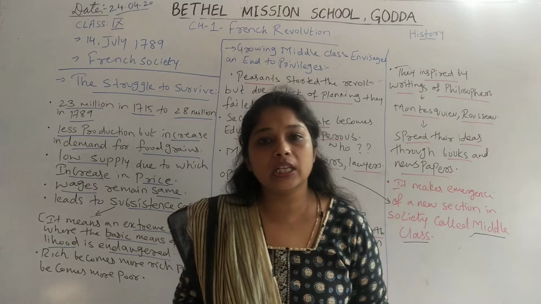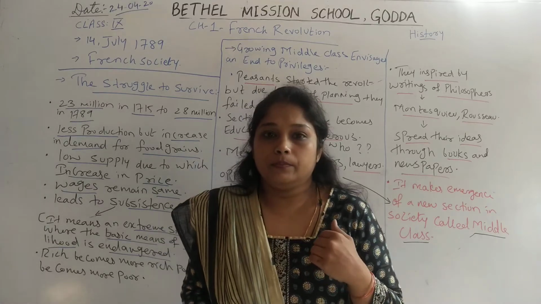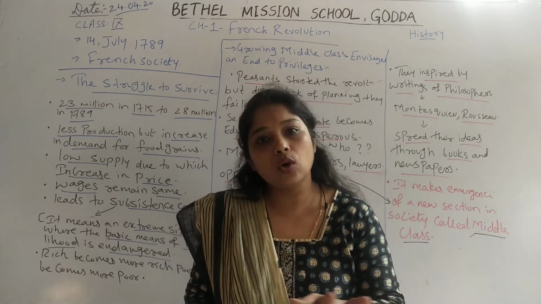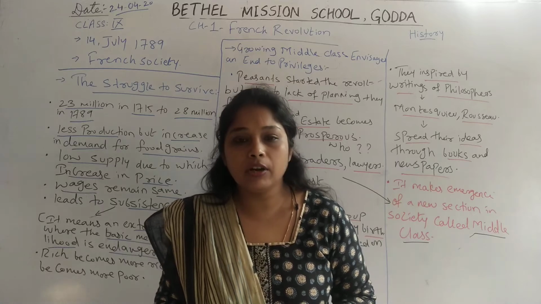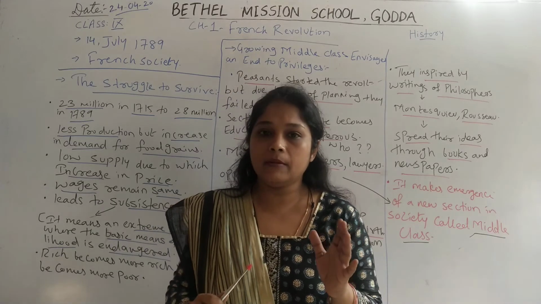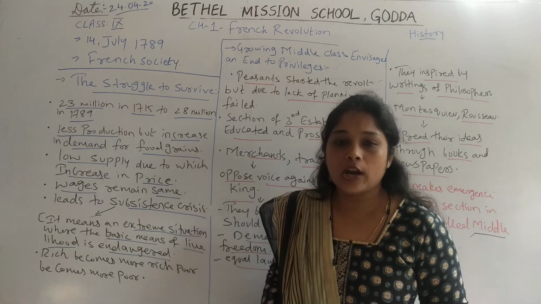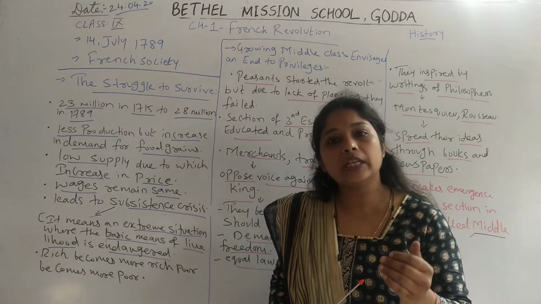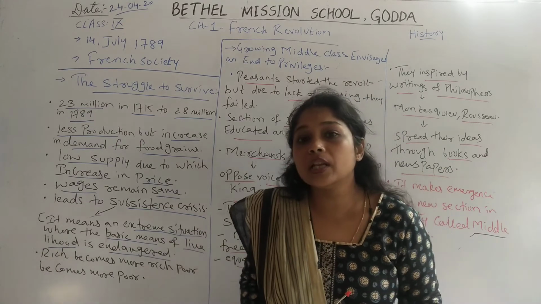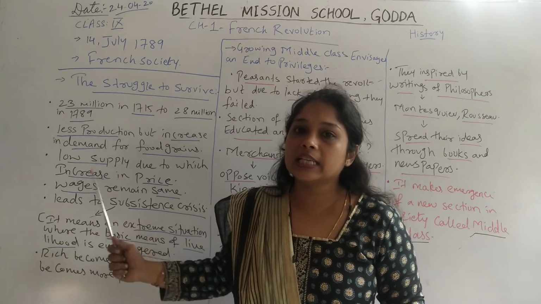As population increases, demand for food grains also increases, but it could not be met due to low production. Population is increasing, because of which demand for food grains increases, but there is less production.